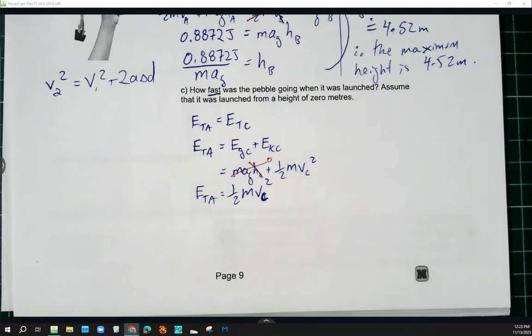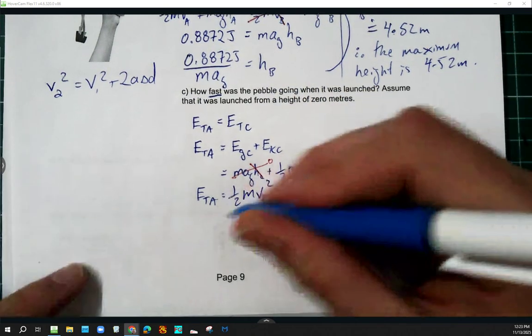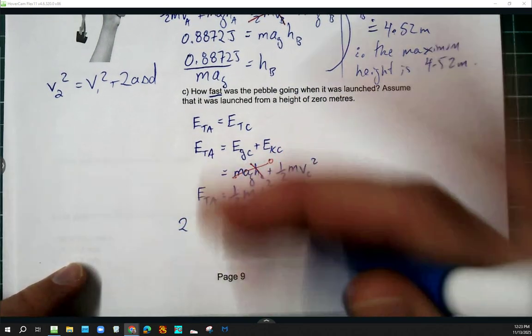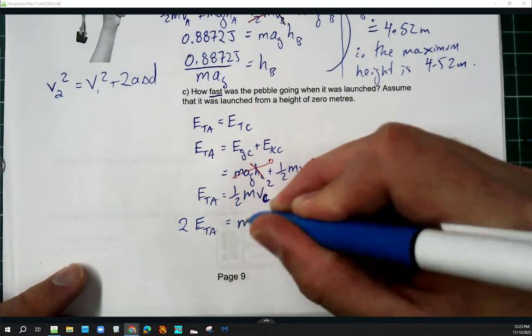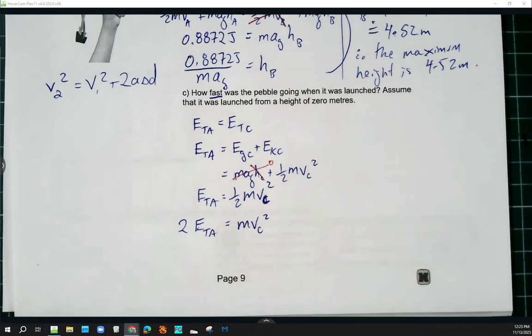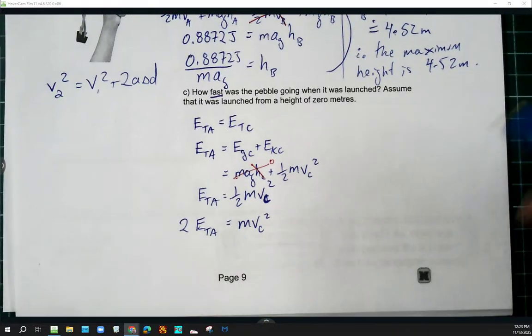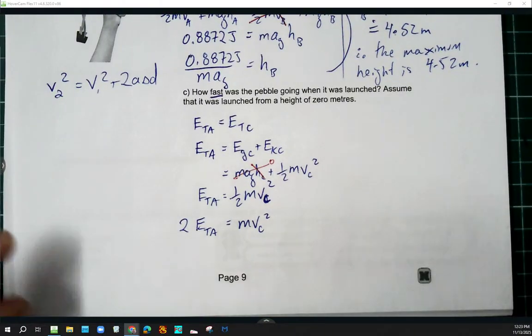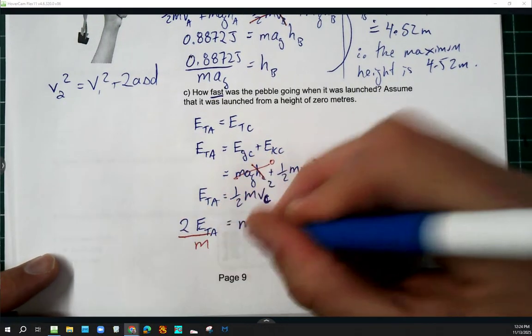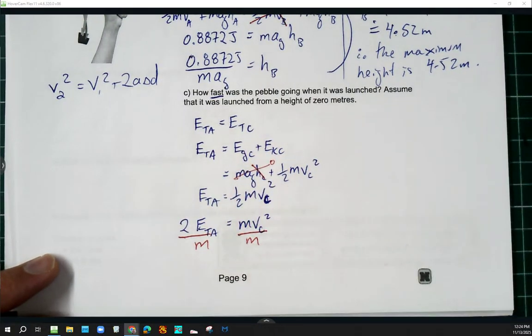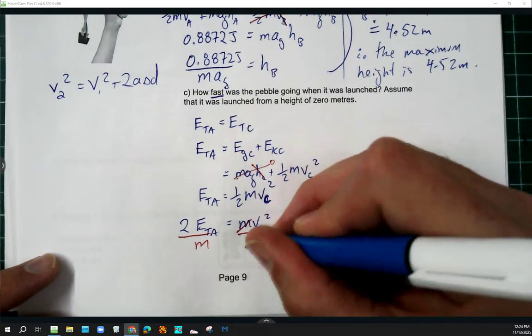Remember, we're trying to find that initial launch speed. So we can take the 2 over to the other side if you like. 2 times E total A equals M VC squared. Now I'm going to write out every step because I had a few people saying that they're having a hard time following the math, so I'm going to break it down. Then I would divide both sides by M. Notice that the mass cancels out on that side.